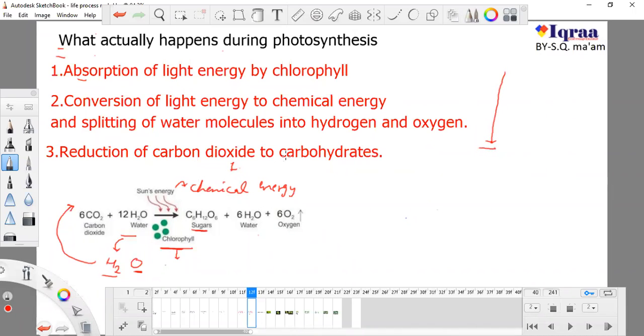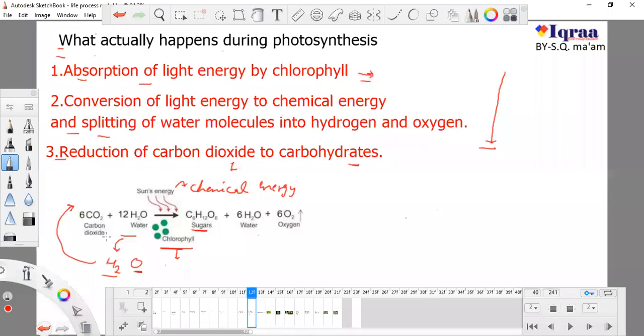It is not so important that they go one by one, or that this is the first step and it should always occur first. They are random steps, and there is no necessity that this should go first or this should go second. So these are 3 steps basically, and you have to learn them, and they can occur in a random way.